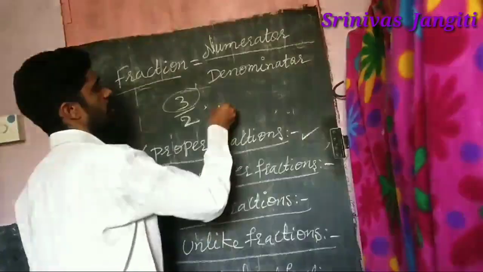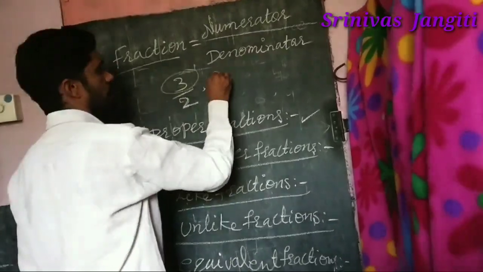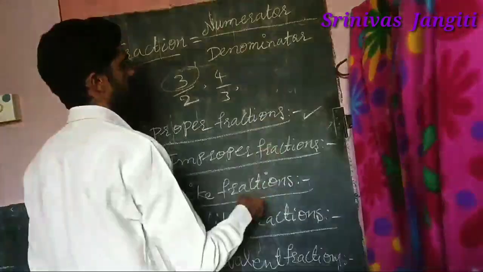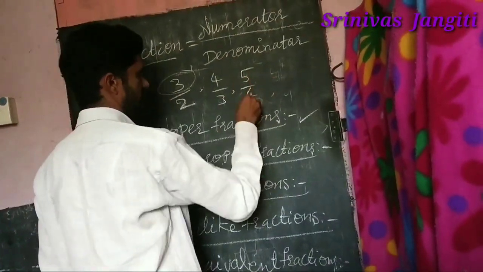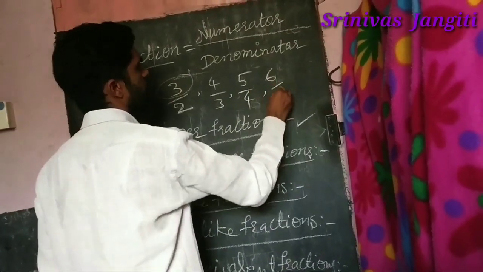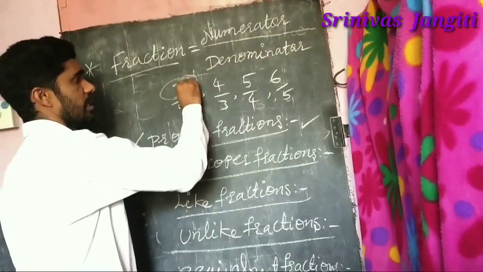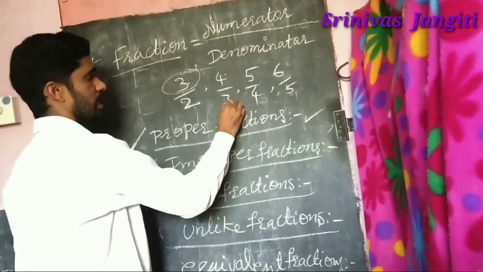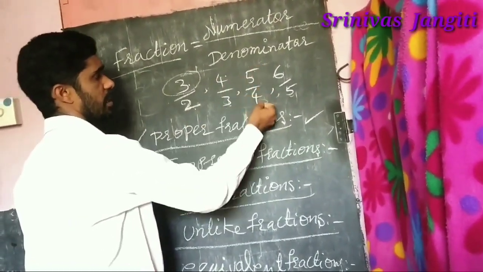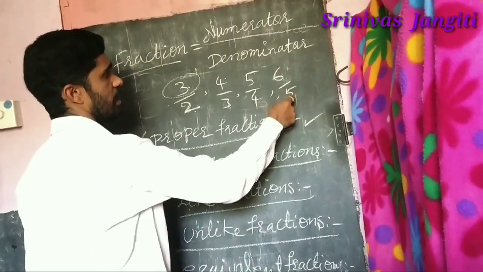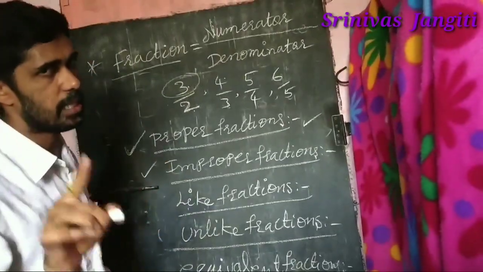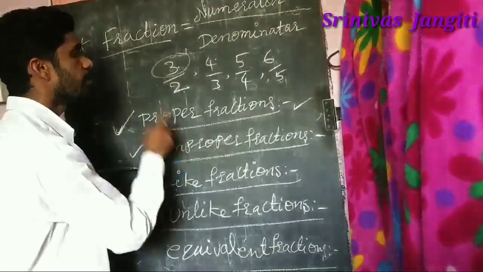Some more examples, tell me. Suppose, yes, 4 by 3, correct. And again 5 by 4, very clever, right? 6 by 5, etc. In all of these you should observe that the numerator is greater than the denominator. So numerator greater than the denominator are called improper fractions.